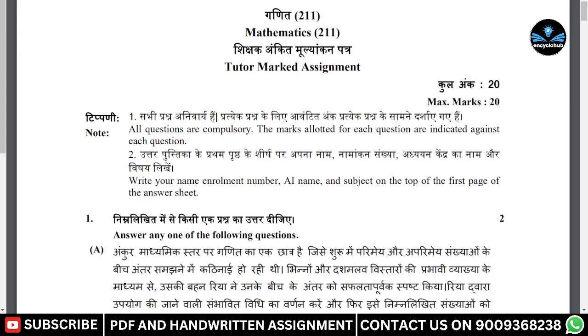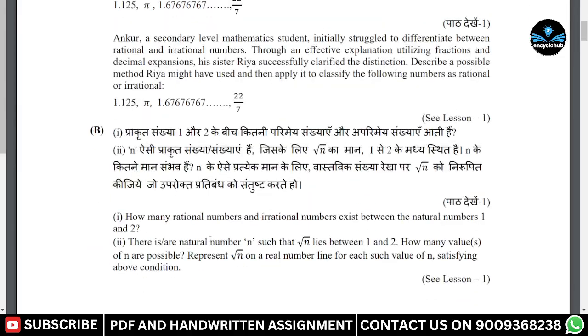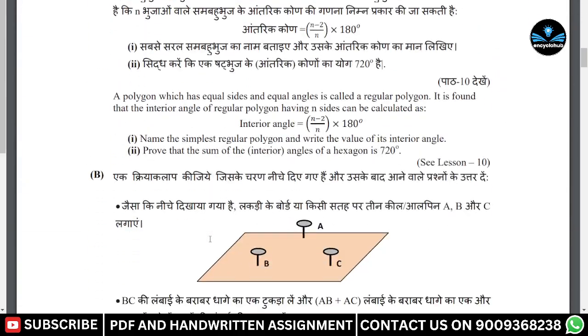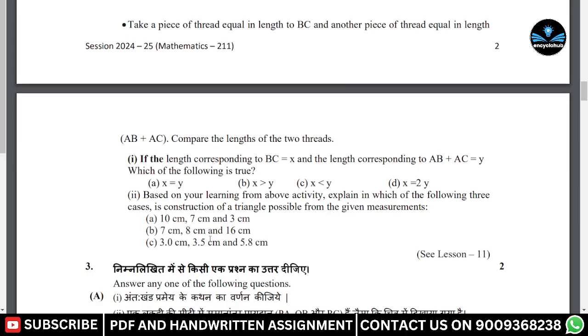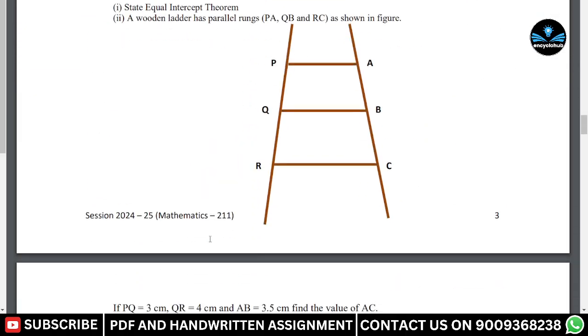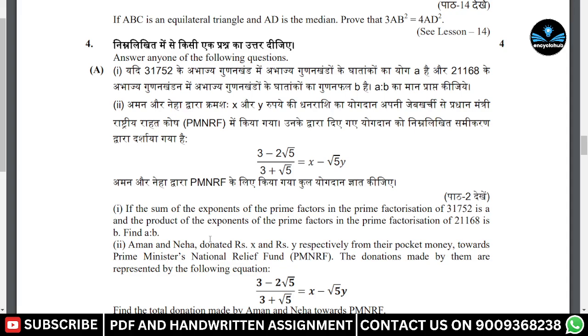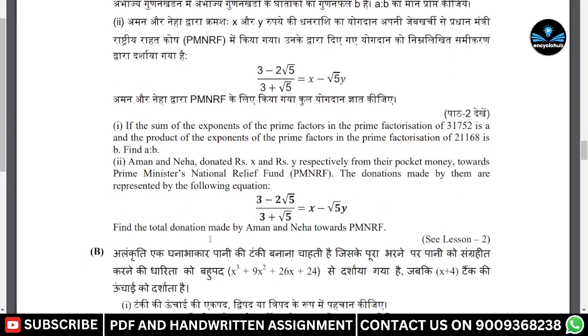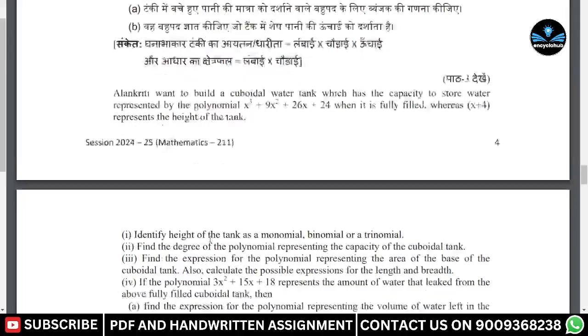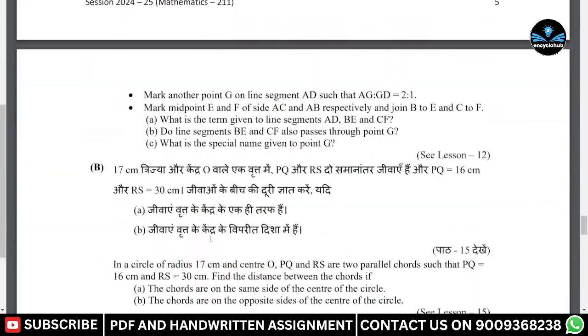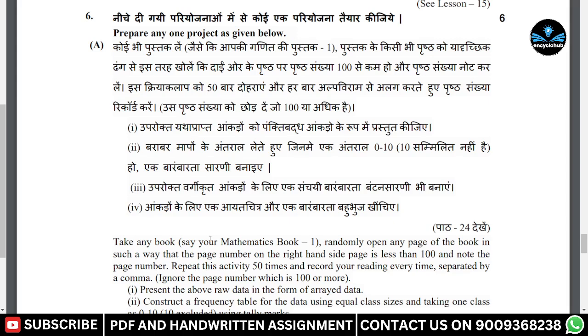Here are the mathematics questions which you can see on the screen. Question number 1, question number 2, question number 3 are all short answer questions, and then question number 4 and question number 5 are lengthier answers in comparison to 1 to 3. The last one, question number 6, is a project question and you need to write in the project type. You can write up to 500 words.